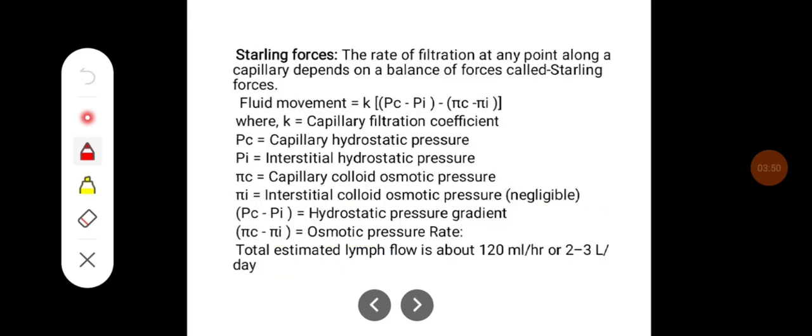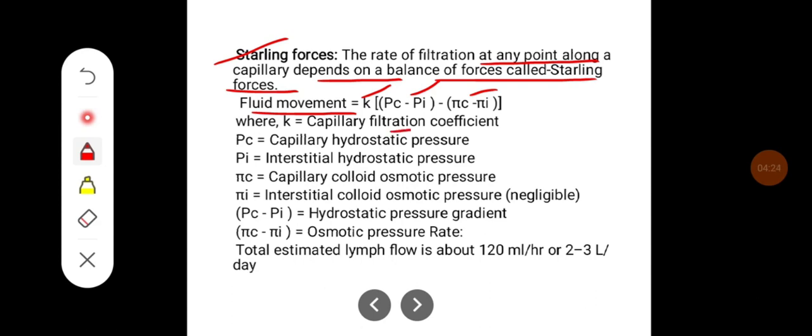As we said, the formation of the lymph depends on the Starling forces. The rate of filtration at any point along the capillary depends on a balance of the forces which are called Starling forces. Hence, fluid movement depends on a constant factor and the difference in the hydrostatic pressure minus the difference in the osmotic pressures in the capillary and in the interstitium.